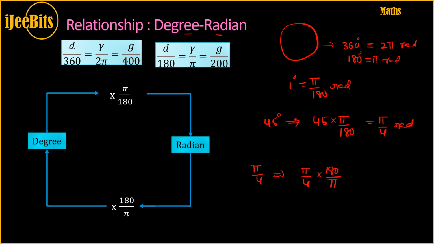You can cross out these two pi, and then what you get is 180 by 4. If you divide, 4 ones are 4, fours are 16, and then 5, so 45 degrees. So pi by 4 radian is equal to 45 degrees. This is how we can use conversion between the two systems, degree to radian and radian to degree.